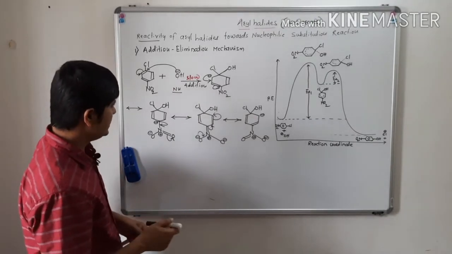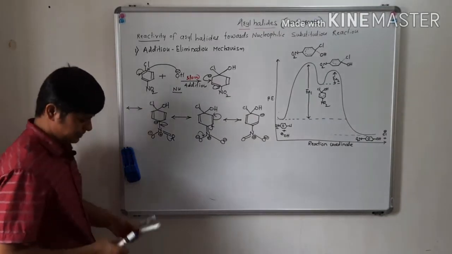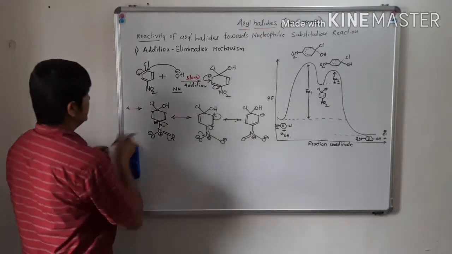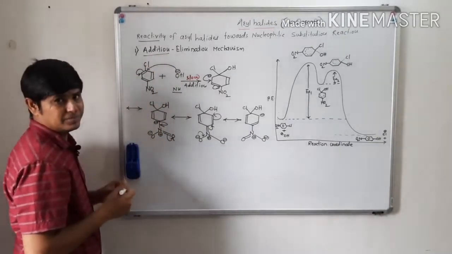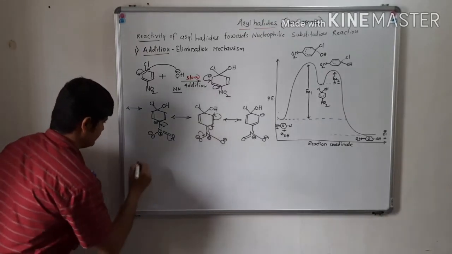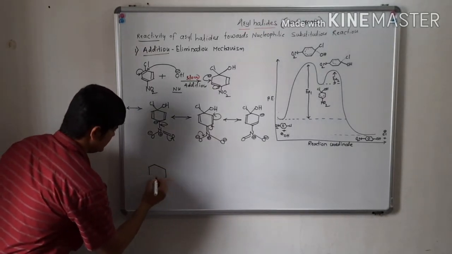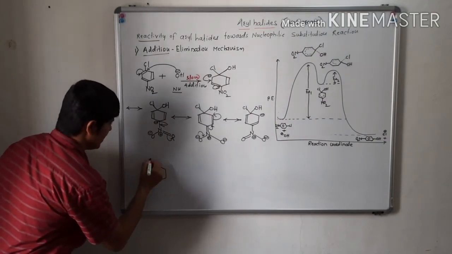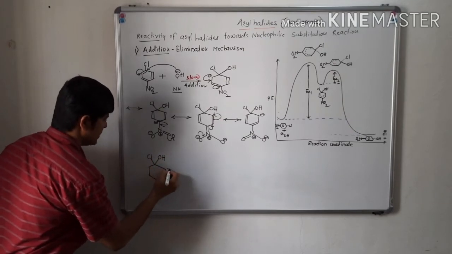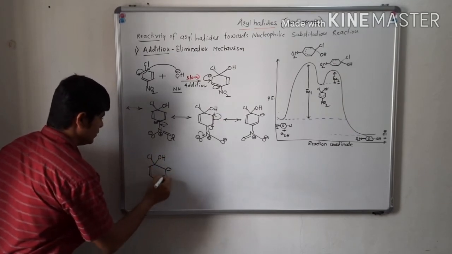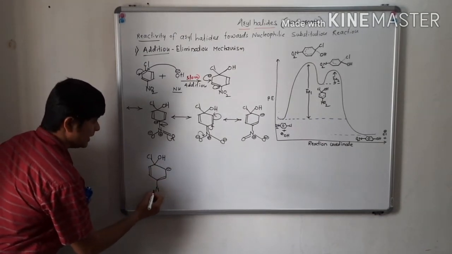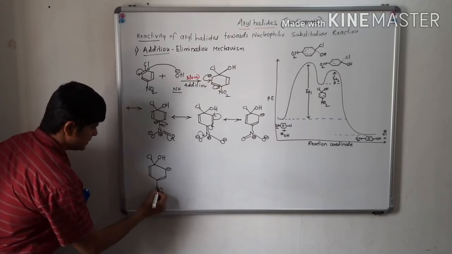Now see, the next step is elimination. This is what we have seen, addition. Now we will see elimination. This elimination step is a fast step of the reaction. Thus, it will not be the rate determining step.